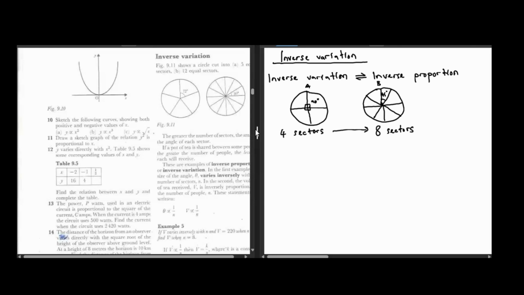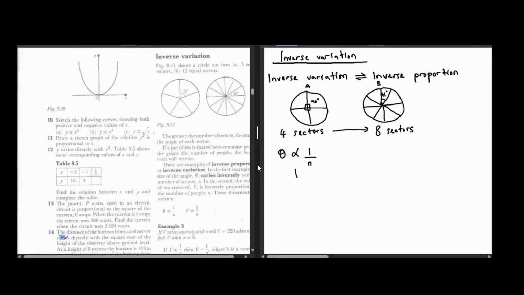So in the first example, we are looking at the size of the angle, which varies inversely with the number of sectors n. Saka we have the size of an angle, theta, iri kuita vary inversely. Kuita vary inversely zvoreva kuti inge iri proportional to 1 over the number of sectors, which is n, like that. That is what varying inversely refers to.